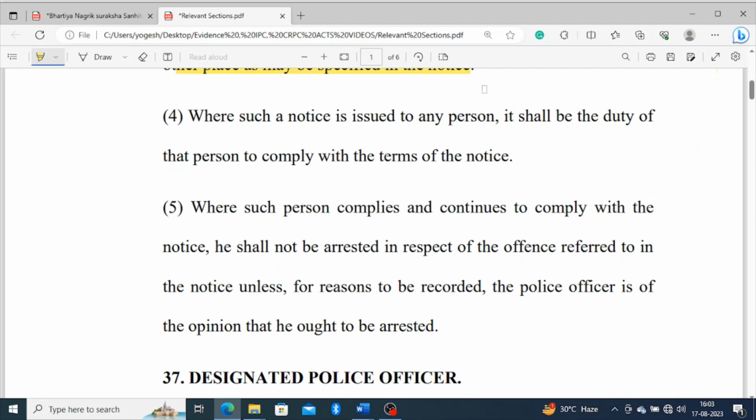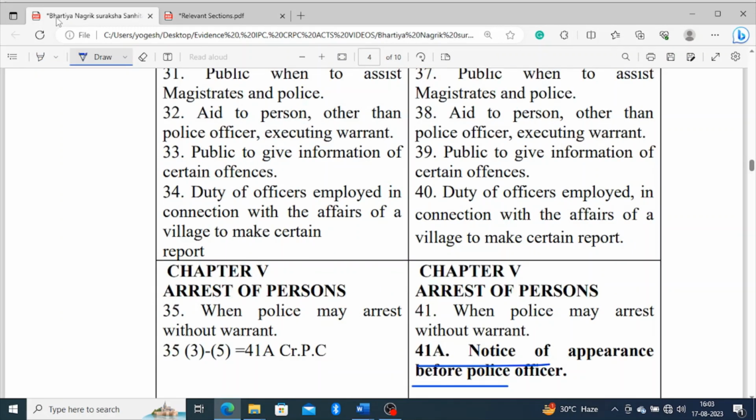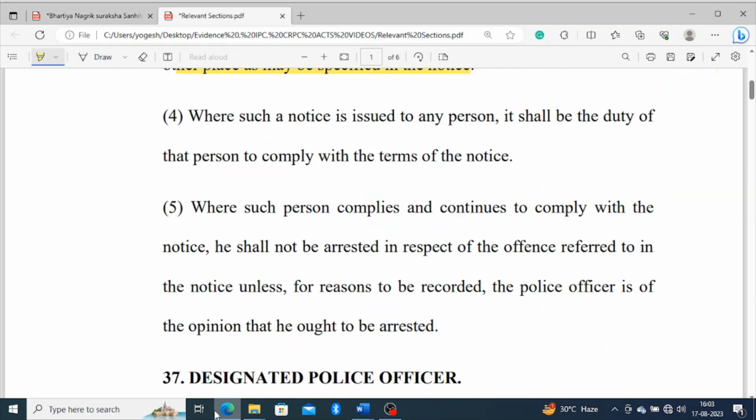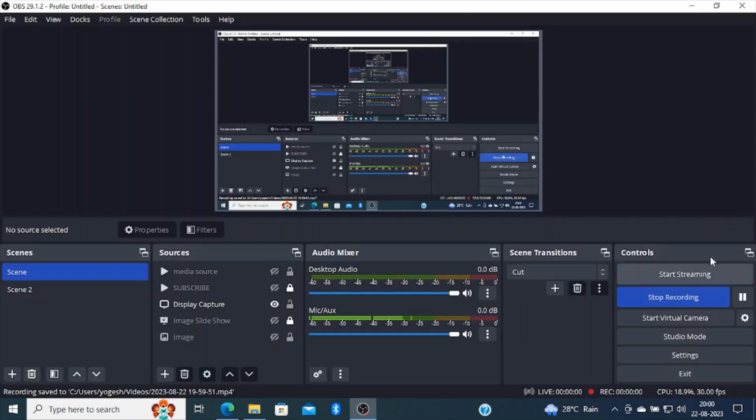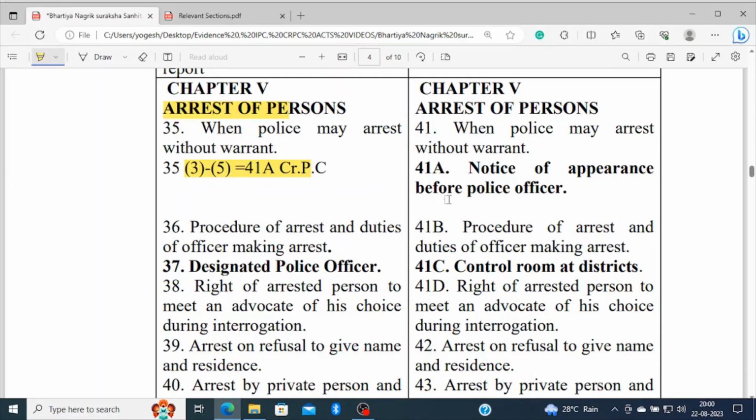So the notice of appearance, which was covered in section 41A, is now covered here, as per the Code of Criminal Procedure.